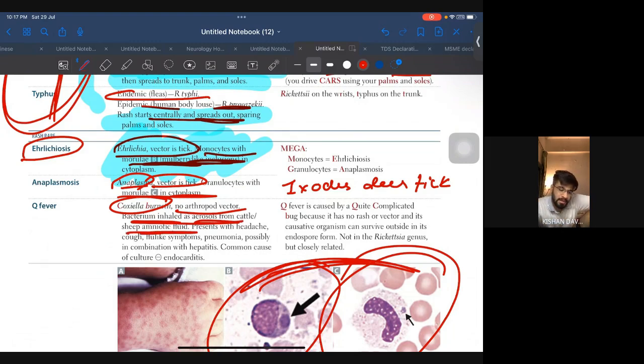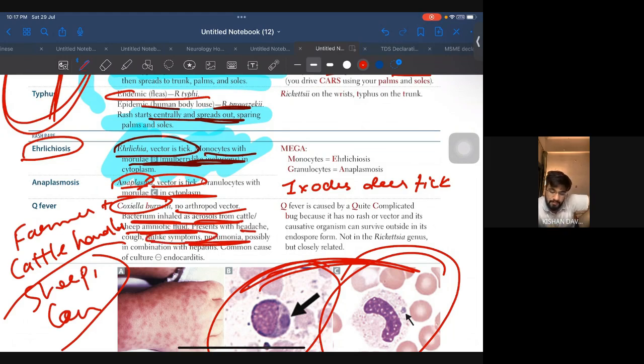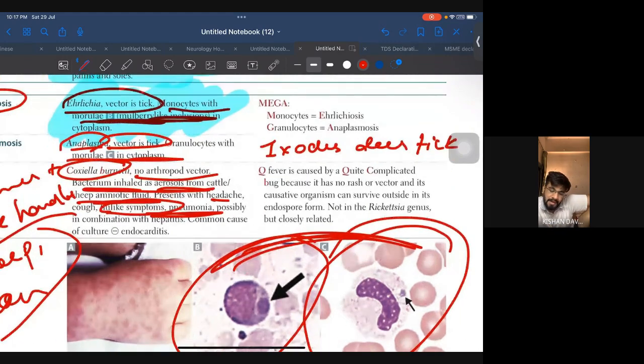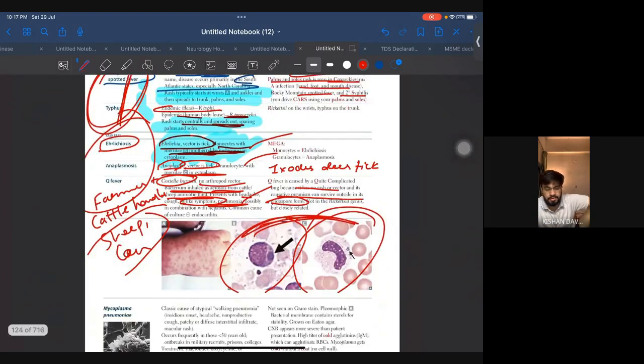In the question, they will give you a farmer or a cattle handler, or a sheep, cow, or anything. Think about it, and if the patient has pneumonia, headache, or flu-like symptoms, think about Coxiella. It has no rash, no vector, and the causative organism can survive outside in endospore form. Just think about all of this. These are one-word direct questions.